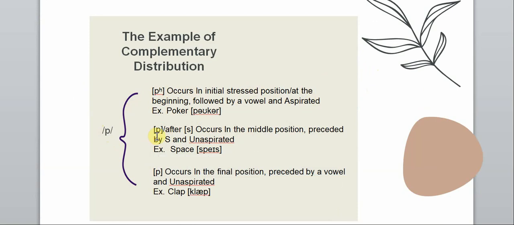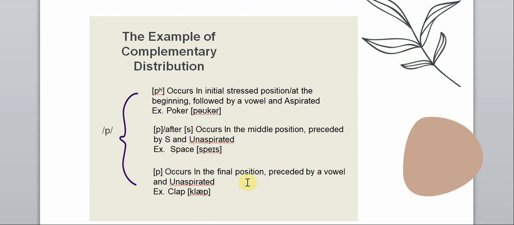The second is p after s, which occurs in the middle position preceded by s and is unaspirated. For example, space. And the last is p that occurs in the final position preceded by a vowel and is unaspirated. For example, clap.